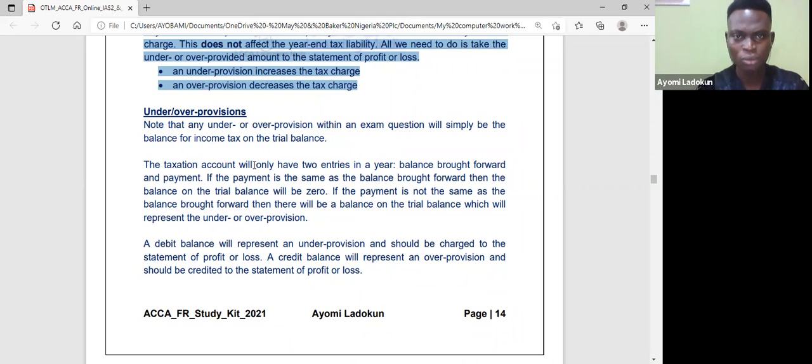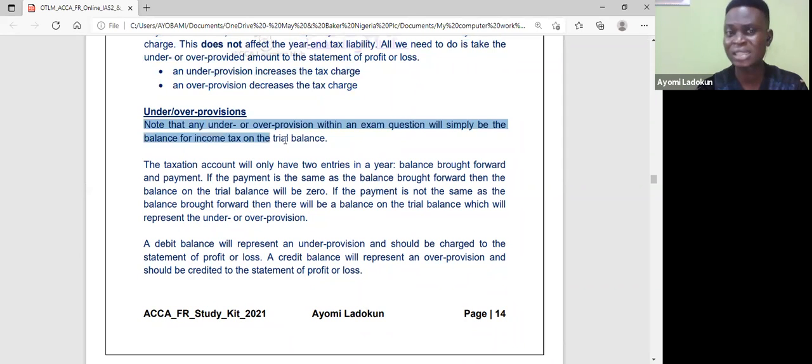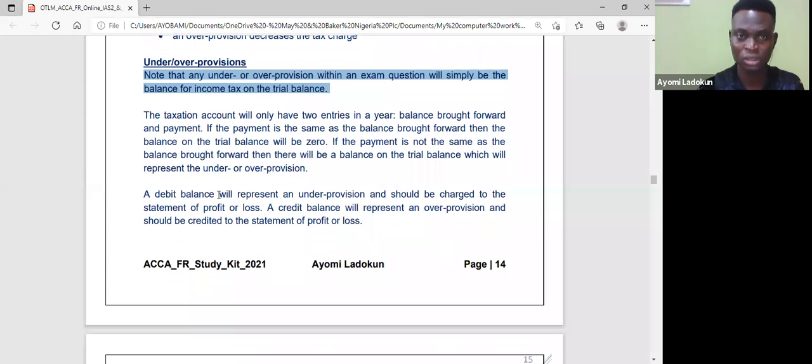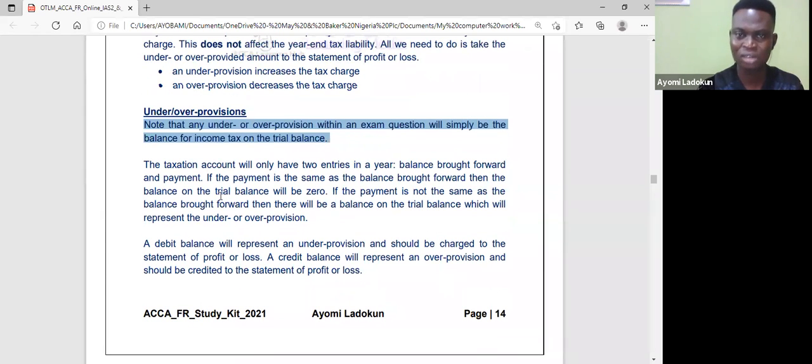Okay, now let me look at what is written here. Note that any under or over provision within an exam question will simply be the balance of income tax on the trial balance. So once you look at a trial balance in the exam, I see the balance of the income tax, which tells you whether it's an over or under provision. Is that okay? Normally in the taxation account, we have two entries in a year: the balance brought forward, and the payment I made in that particular year, so that I can have my closing balance.